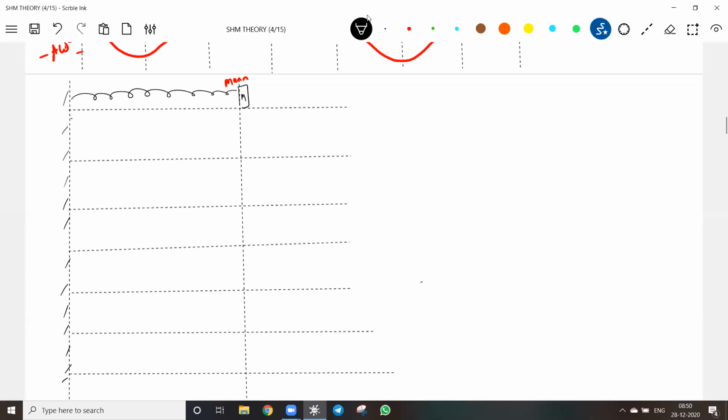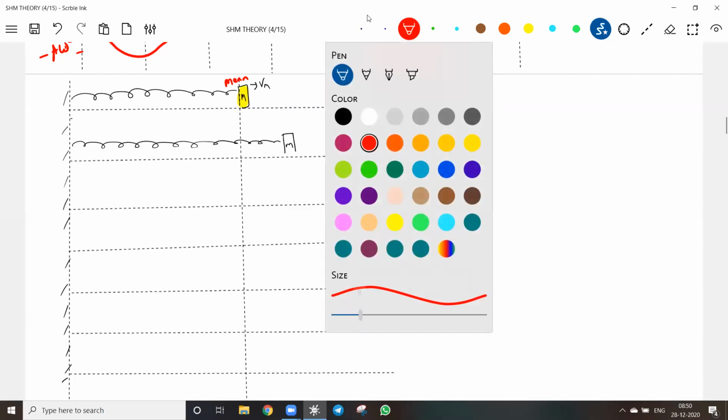Okay, I'll give velocity to this at mean position. I'll give some push. Sir, how to give push? Go back, you know impulse. So can I apply some impulse? Yes, I'll apply some impulse to the block, so it will start accelerating. When it comes to this position, what is the state of the block? We know spring force will be acting here. Go back to the work-energy chapter, I think I told you.